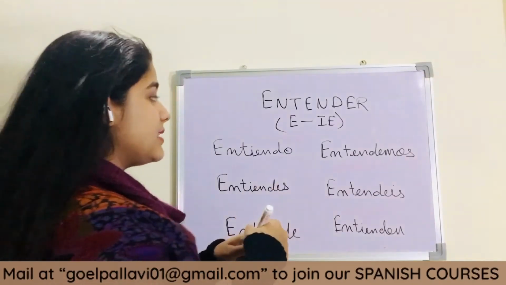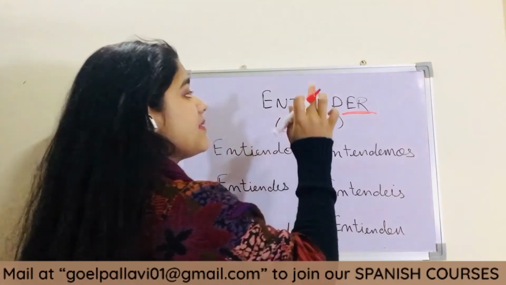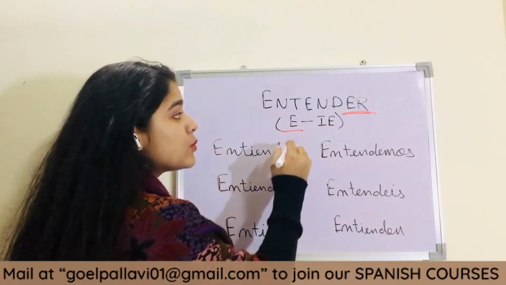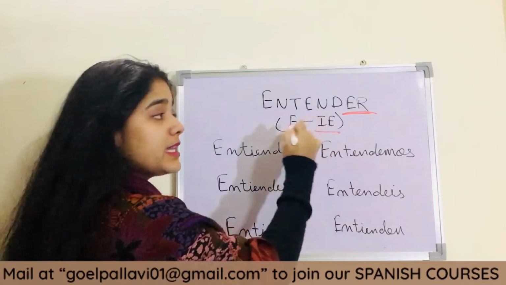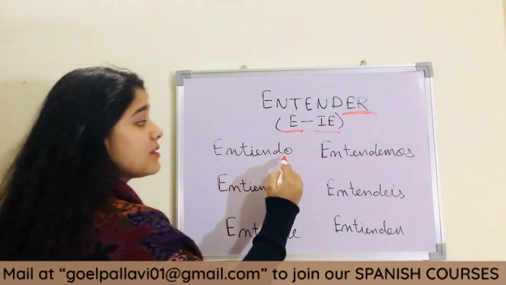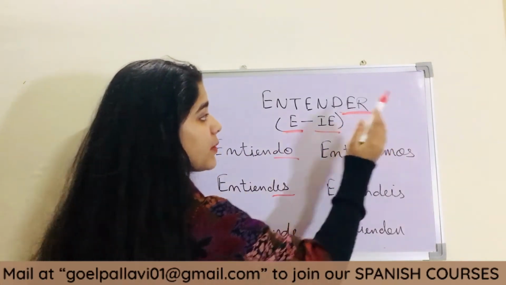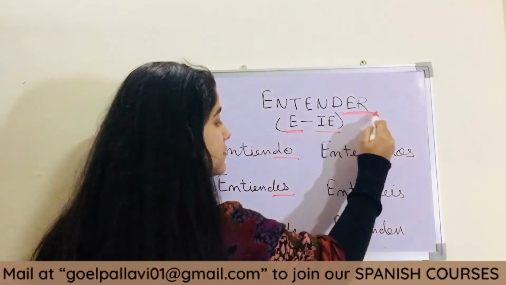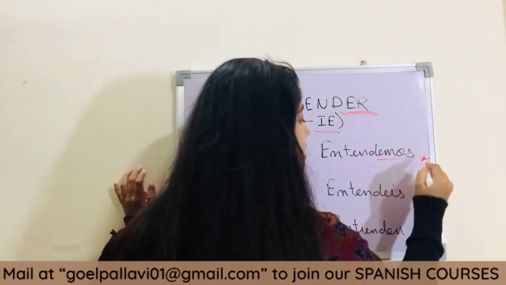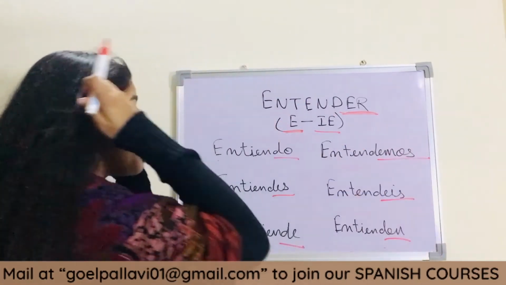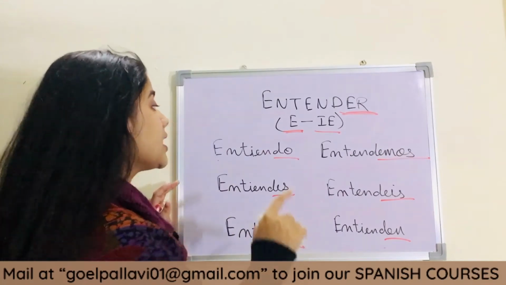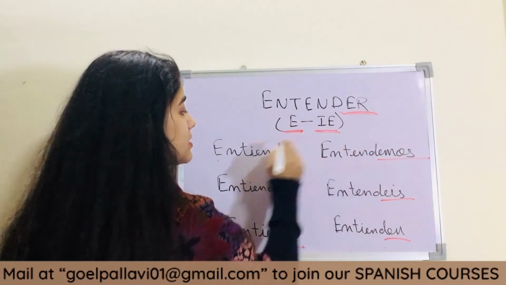So this is the ER ending verb, as you can see, entender. What we are doing here, we are doing the same. We will remove this and we will add this. E to IE. Entiendo. Obviously we are removing this from the end like we were doing in regular verbs. We will remove this from the end and we are adding these: emos, éis, en. But for irregular verbs, stem changing verbs we are learning, we will change this to this.